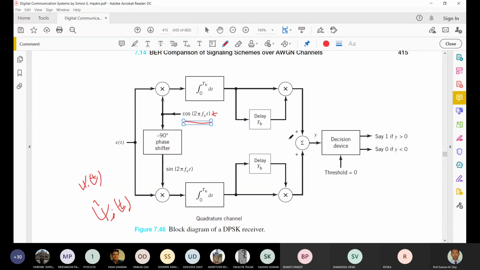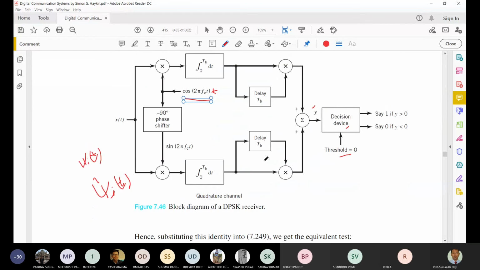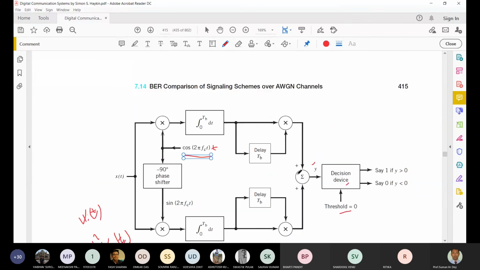After that we are adding these two values, we are getting y, and after that there is a decision device, and the threshold we consider is 0. If y is greater than or equal to 0, then it will be considered as a 1. If y is less than or equal to 0, then we'll say it is 0. Okay. So this is the block diagram for the DPSK receiver.